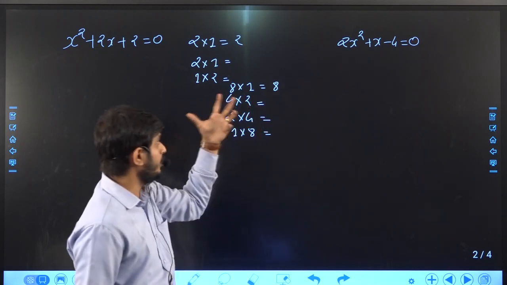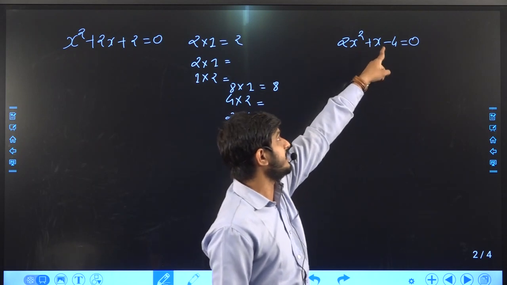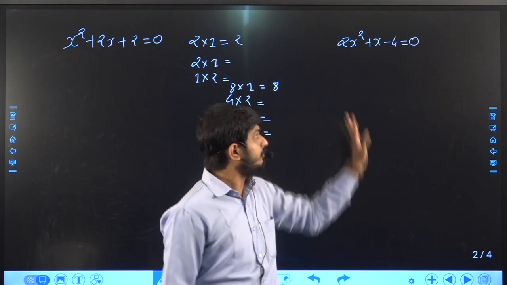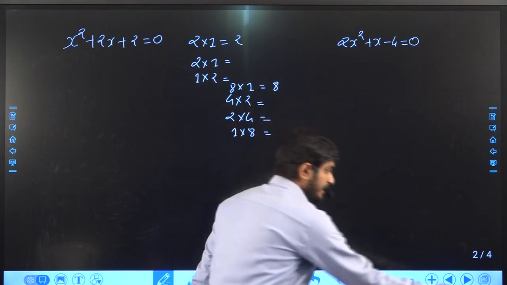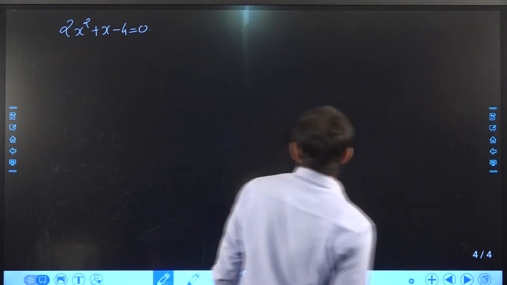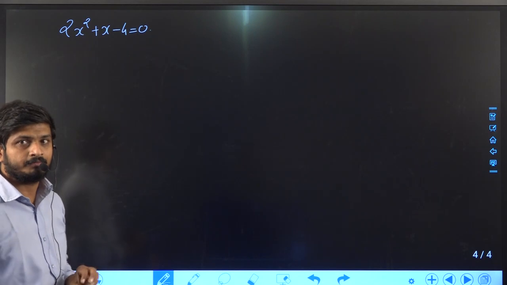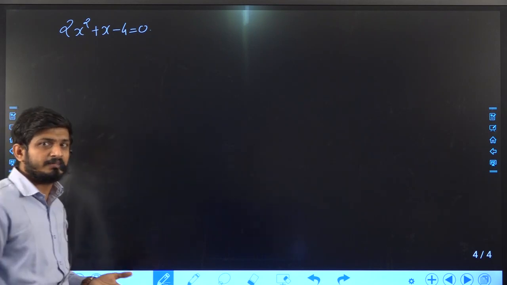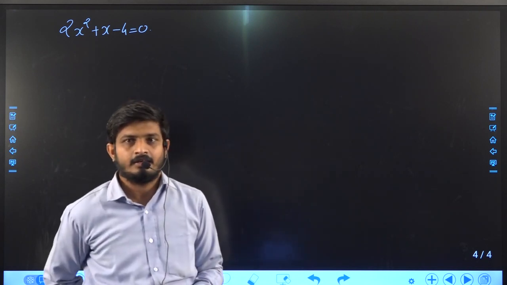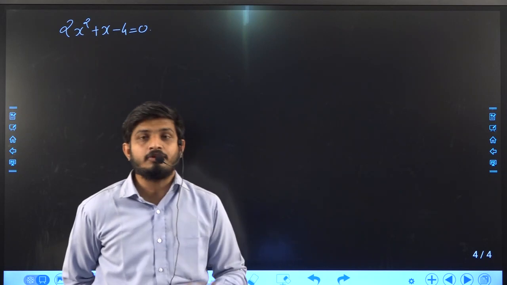You do not get any factors such that after subtraction the answer is 1. So the factorization method is not valid for this kind of equation. But I promise you that I will prove that this equation has real roots. By using the factorization method or hit and trial method, you can never get your answer. But by using the quadratic formula method, you can get your answer.